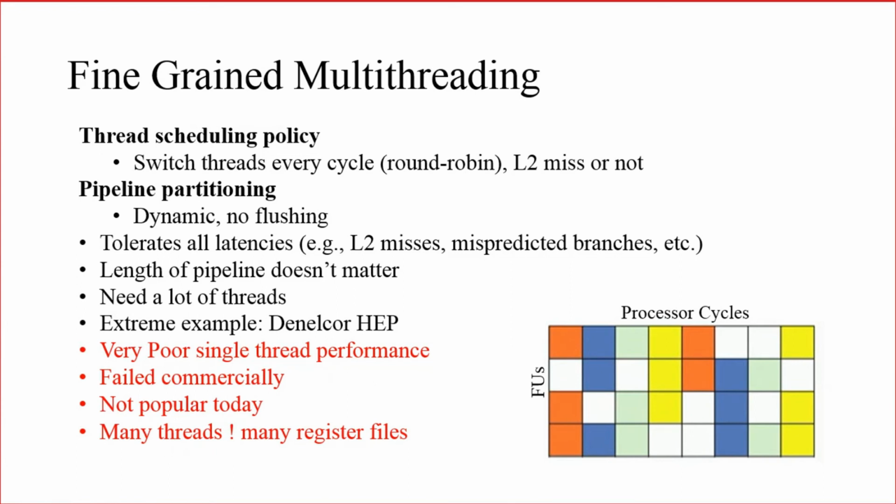Whenever there is a latency problem, or it is trying to get something and is not able to get it, it will switch the thread. So it can tolerate all the latencies, meaning even though it is a short latency or long latency, it can switch the threads. Then the length of the pipeline does not matter.